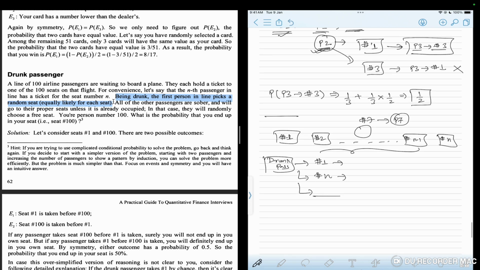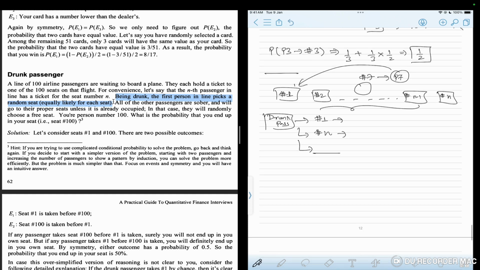Similarly, if P7, the new drunk passenger, chooses seat number 1, then it is guaranteed that I am going to get my own seat. Let me try to explain with four passengers: 1, 2, 3, and 4.